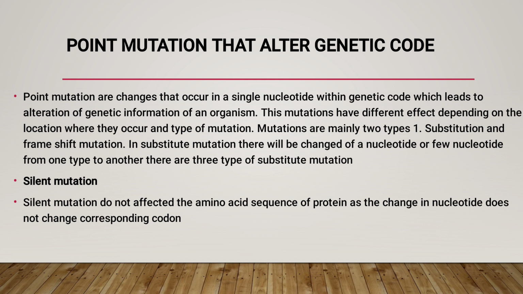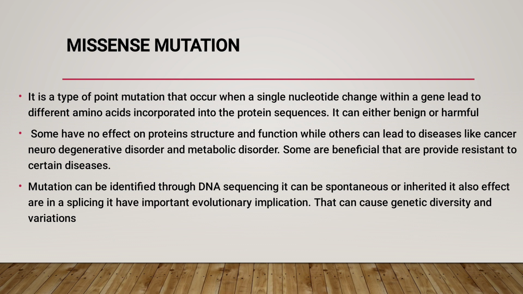From the name itself, it is clear that it is a silent mutation. That means it does not have an effect on the amino acid sequence of the protein, because the change in the nucleotide does not change the corresponding codon. So it does not have any effect on the proteins.